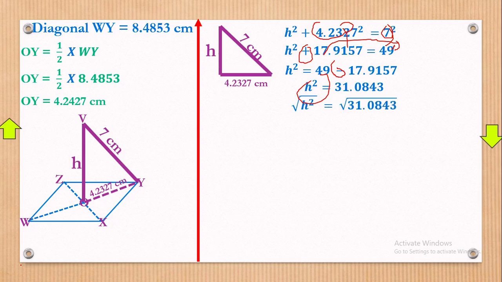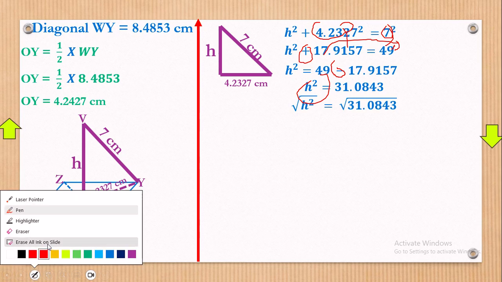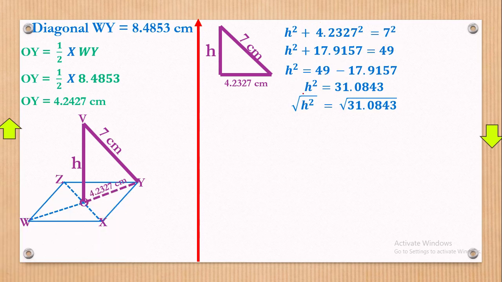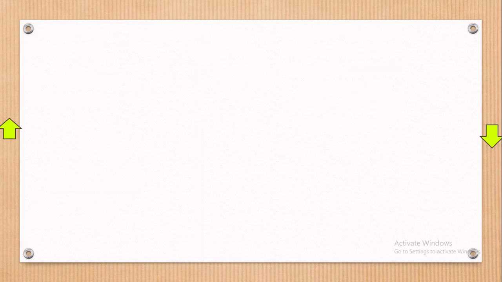Now this root goes out with that too. We remain with h, so the square root of 31 will give us 5.5753 centimeters. Now since we have everything, we are good to go. Remember, we have our length, we have our width, and we have everything. So what are we going to do? Let's proceed.